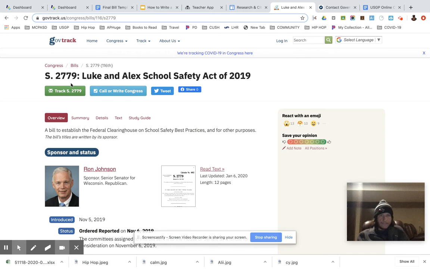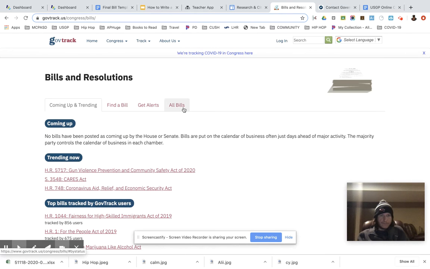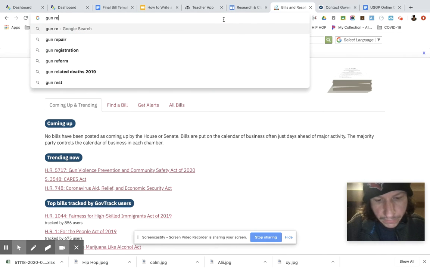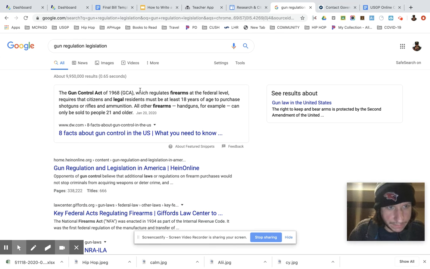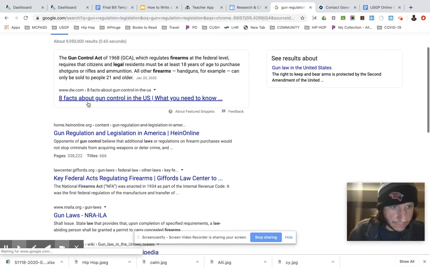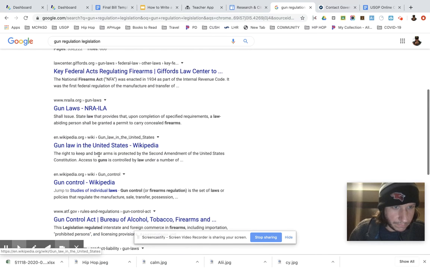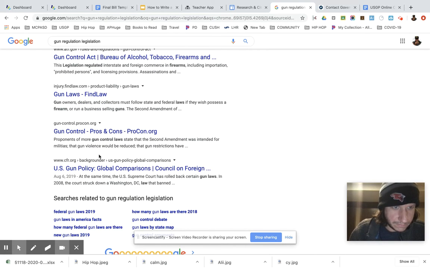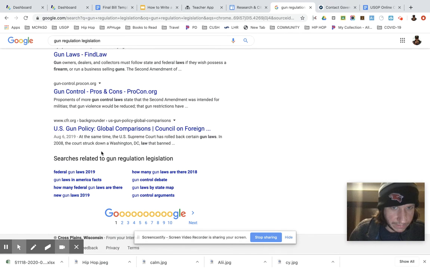So you could use this sort of place to look for bills that are similar to your ideas, at least, and try and use some of their language to make your bill more authentic and to actually eliminate loopholes for things that are out there. Okay. Now, you could definitely just search like gun regulation legislation and see what you find. Okay, so now the first results here are not super awesome. Geez, a lot of them aren't.